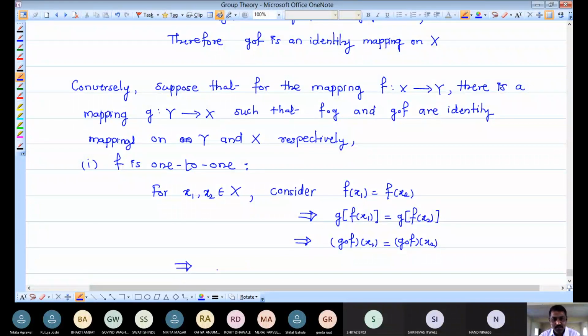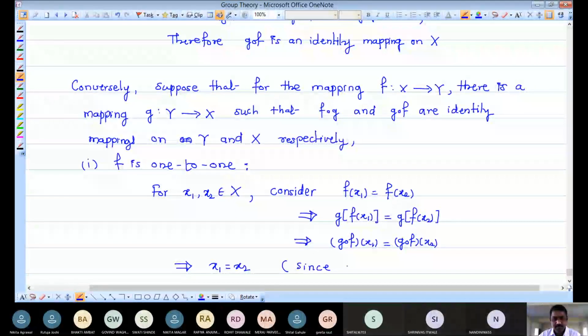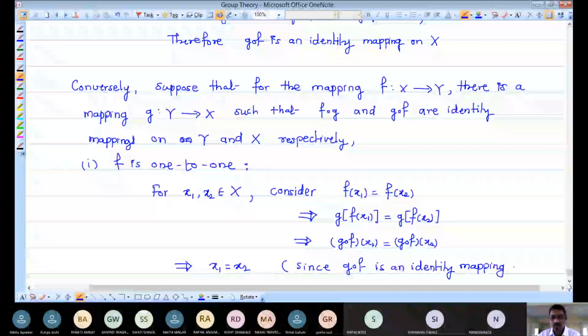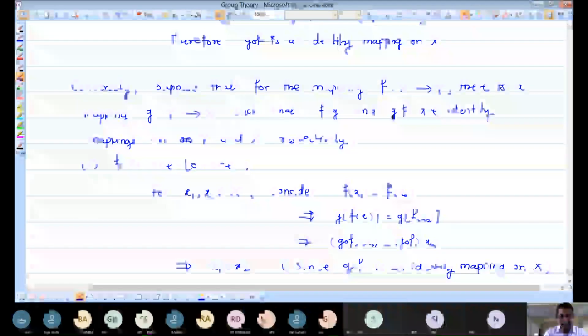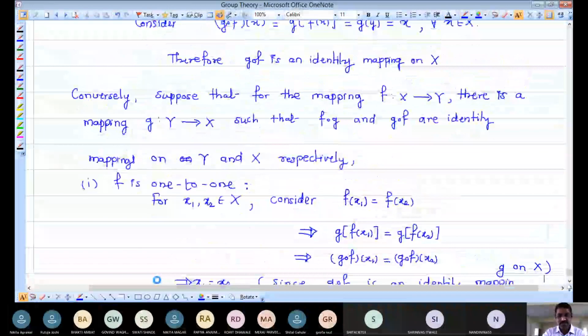So it gives us x1 is equal to x2, since G composition f is an identity mapping on capital X. Because G composition f is an identity mapping on capital X, the image of each element of capital X under this mapping is nothing but that element itself.